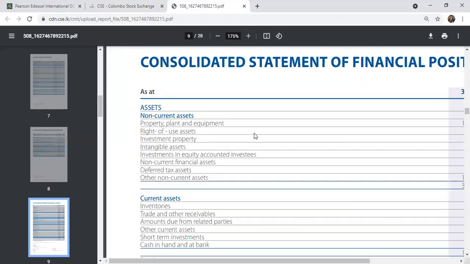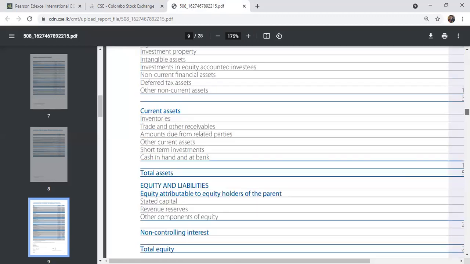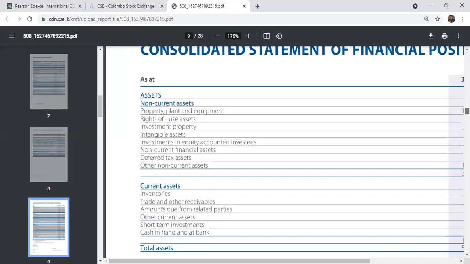The values are not actually important for us, we just go through the headings. That's the main thing. In the asset section, you can see property, plant, and equipment. Non-current assets are mainly investments, property, plant, and equipment, intangible assets like brand values, then deferred tax, and other non-current assets.